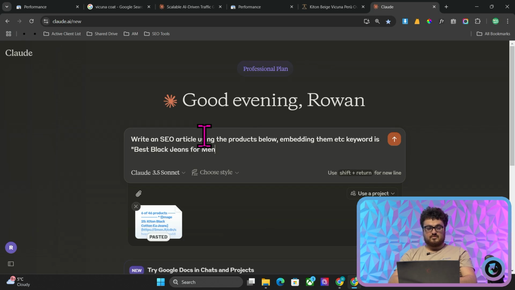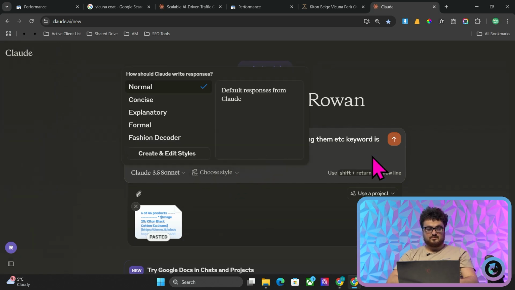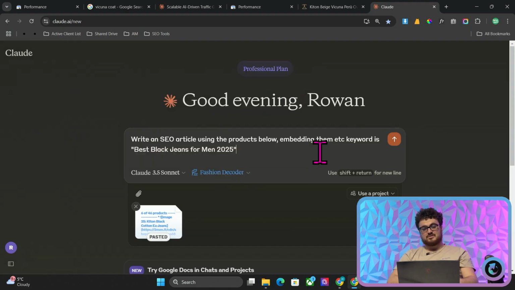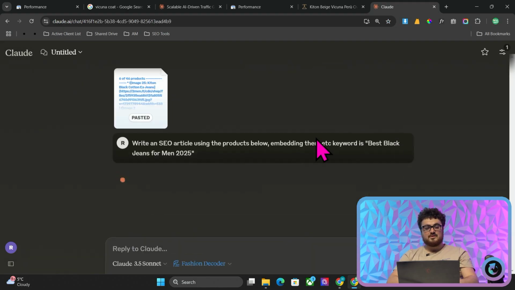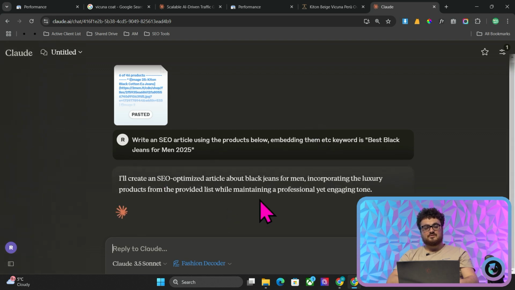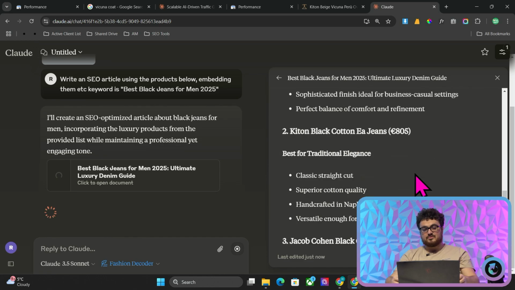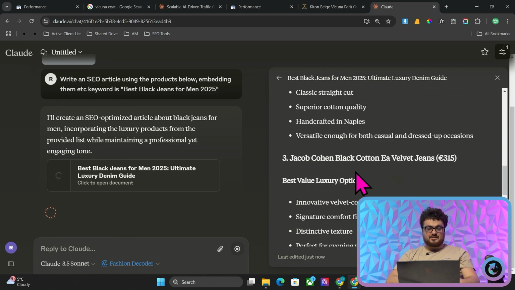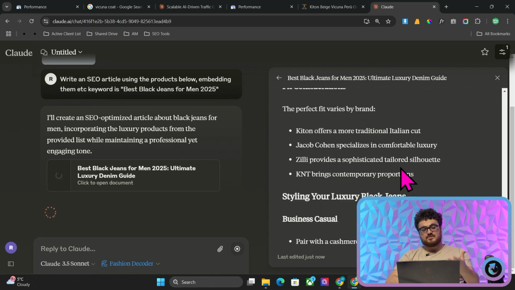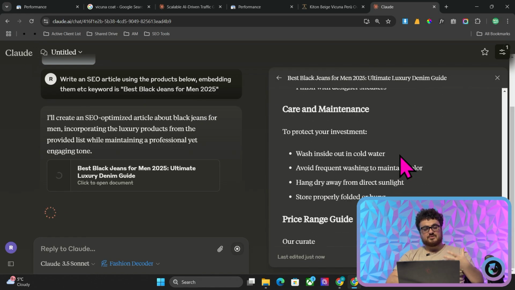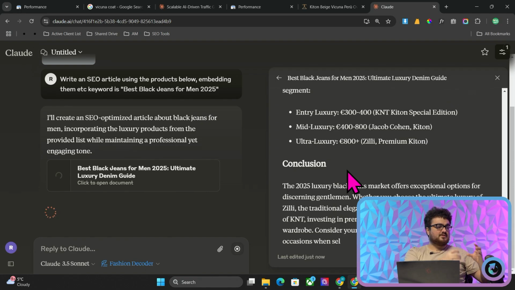We'll change this to Fashion Decoder, which comes from a different video where we decoded one of our articles using the new Claude system, where you can basically copy your tone of voice. So we have the prices and everything. It's not embedding images. So like I said, you'd have to go into more detail here. You'd have to have a better prompt, etc. But you can see how you can very easily take a keyword into finding the collection or the page that you have on your website that relates to that keyword, to writing an article using that page.